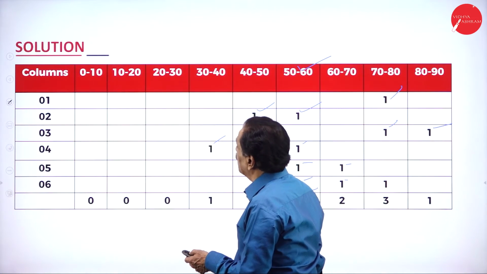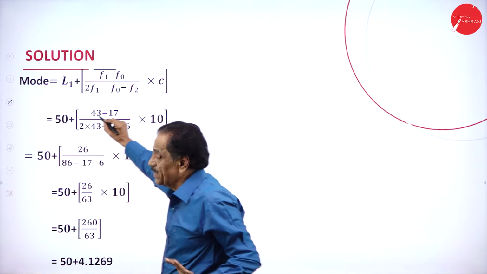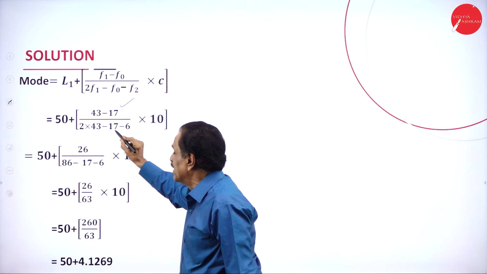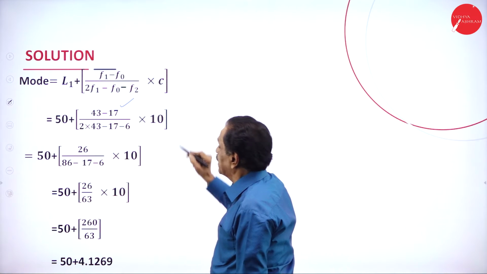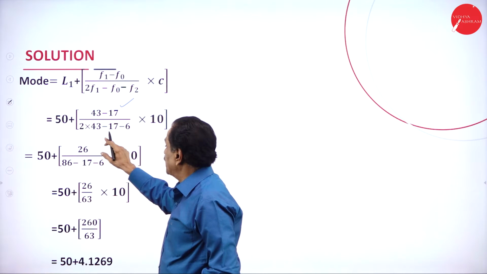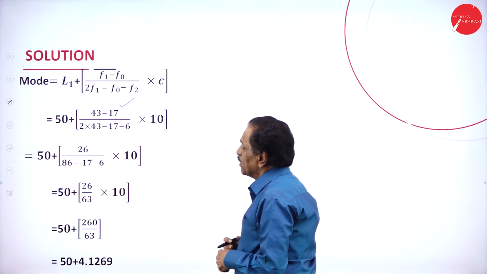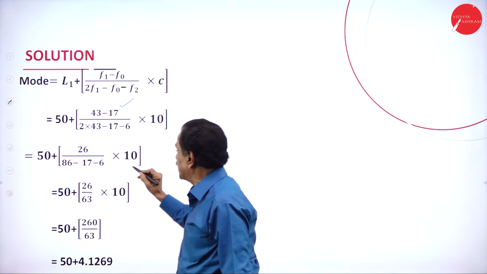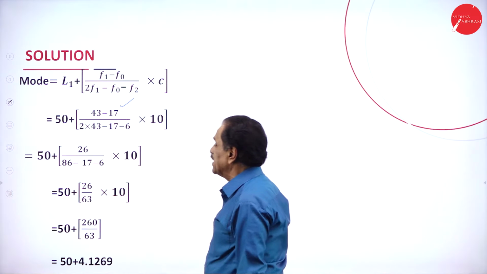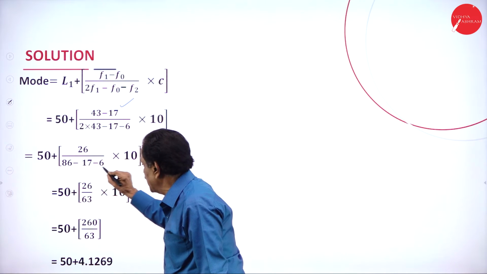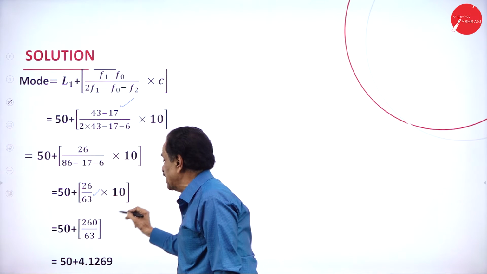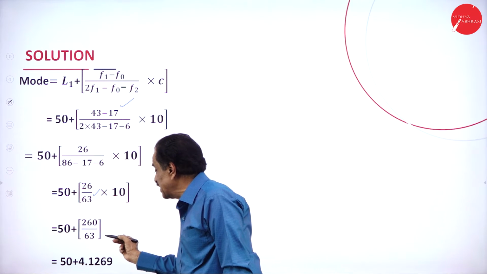You'll solve the problem now. So 43, behind number is 17, divided by 2 into 43, minus 17, minus 6, into 10. 43 minus 17 is 26. 43 into 2 is 86. Minus 17 minus 6 is minus 23, into 10, 26. 86 minus 23 is 63. Then 10 into 26 is 260, divided by 63 is